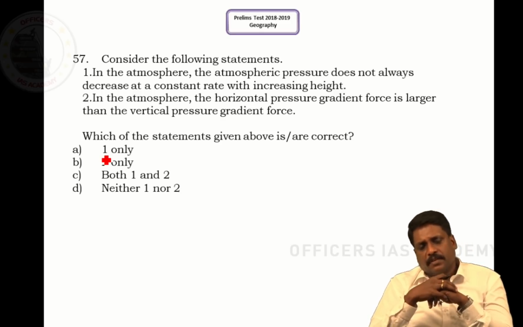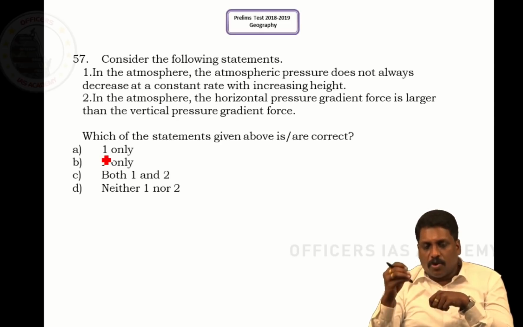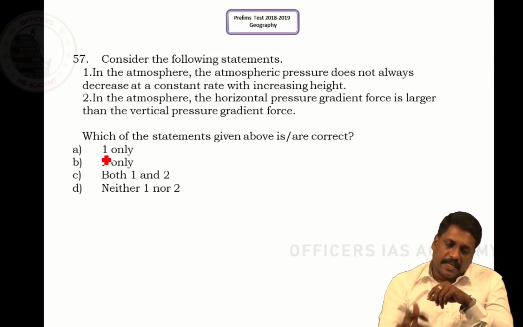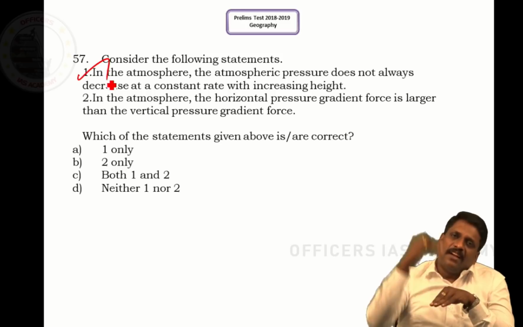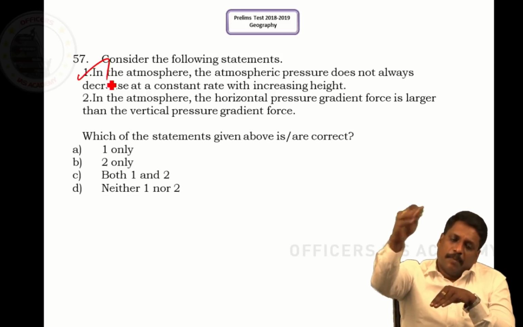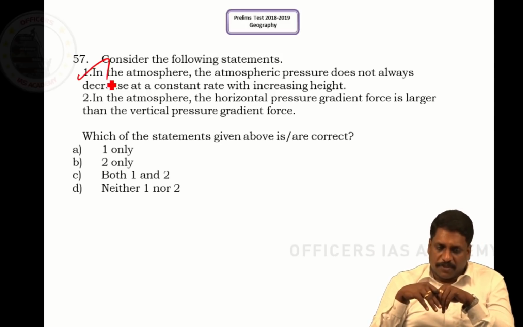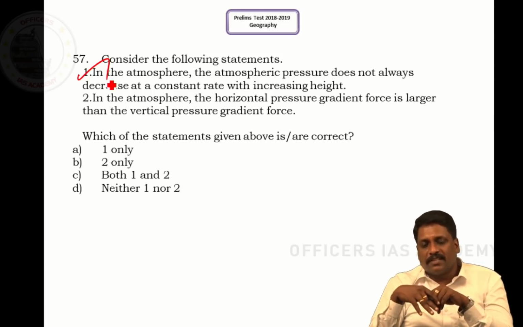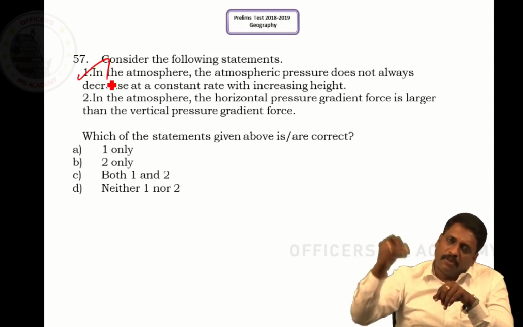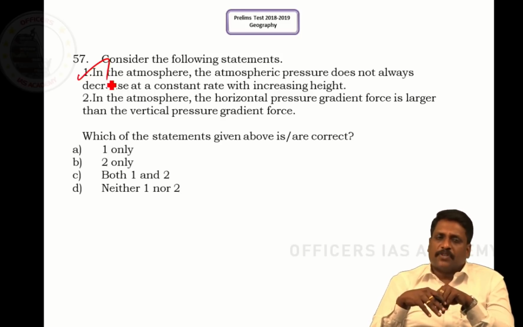Question number 57. Consider the following statements. Statement 1: In the atmosphere, atmospheric pressure does not always decrease at a constant rate with increasing height. That's the reason we normally say generally. From place to place, the rate of change of atmospheric pressure may change.